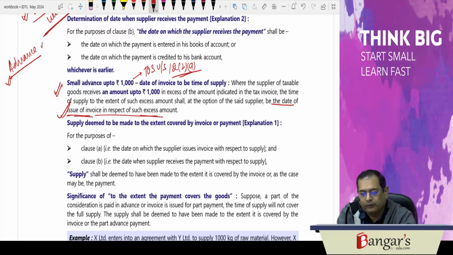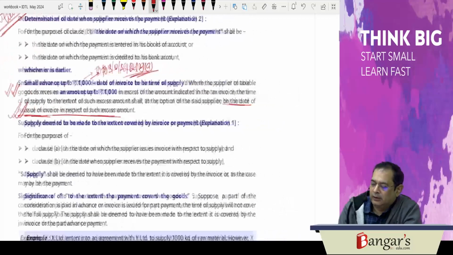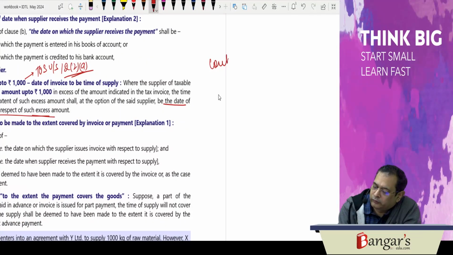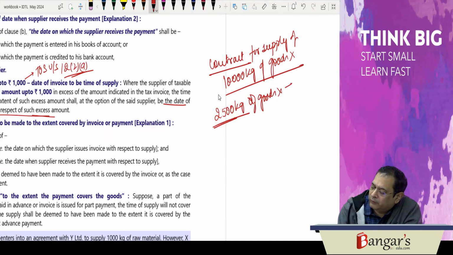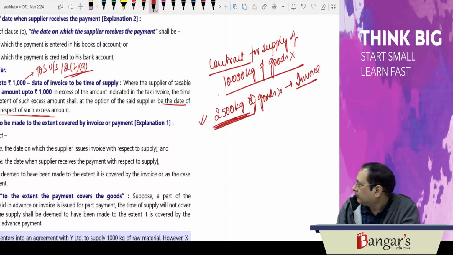Now here, supply is deemed to have been made to the extent covered by the invoice or covered by the payment. Say, if the contract was for supply of 10,000 kgs of goods, say X. Now the manufacturer supplied 2,500 kg. 2,500 kg of goods X has been supplied, and he has issued invoice for the same. So to the extent of 2,500 kg, supply is deemed to have been made.